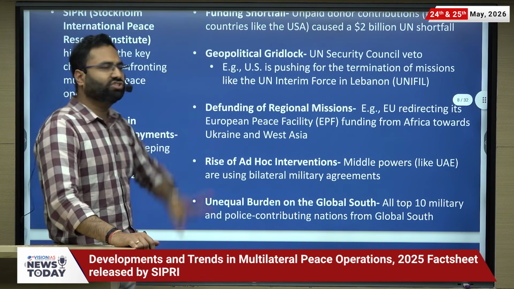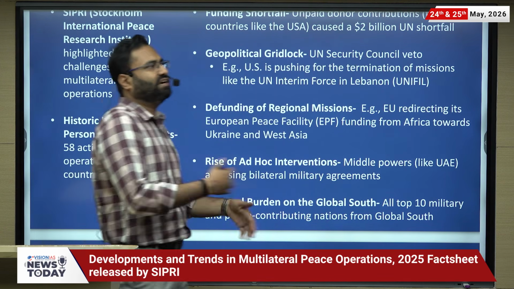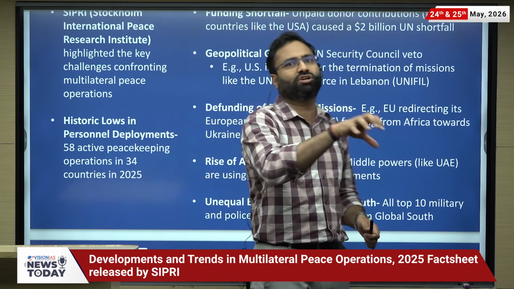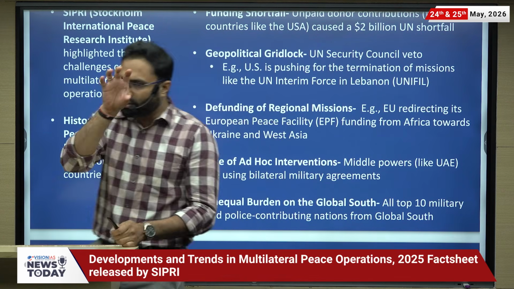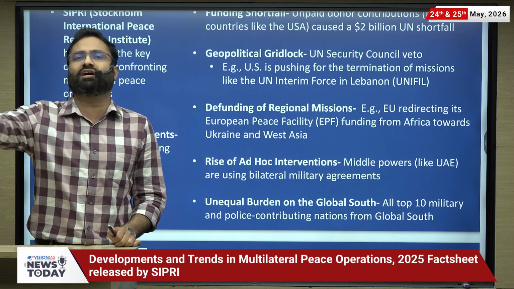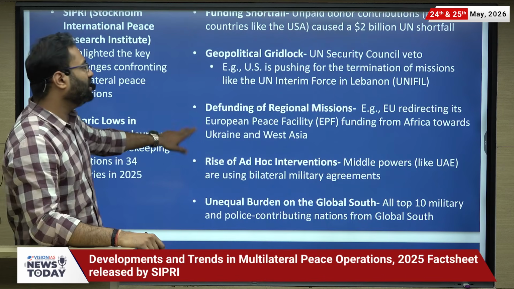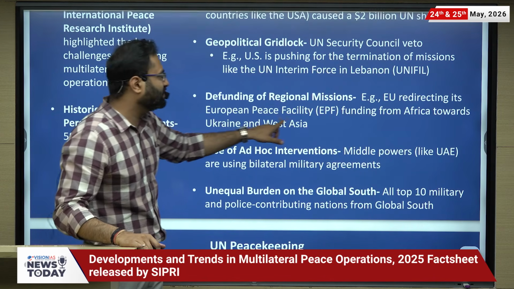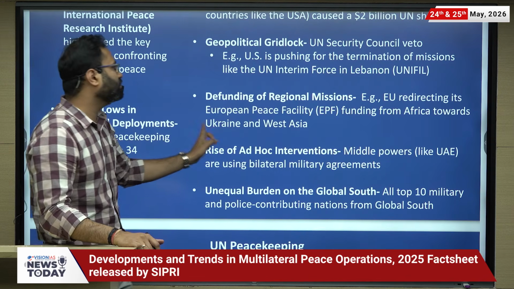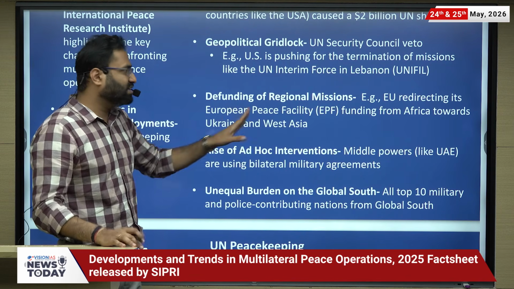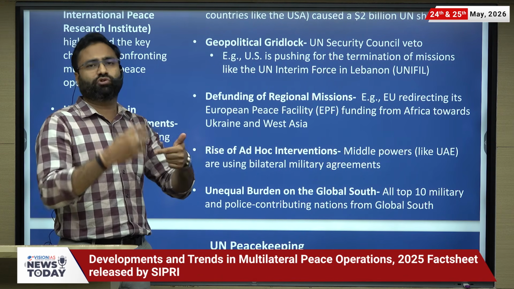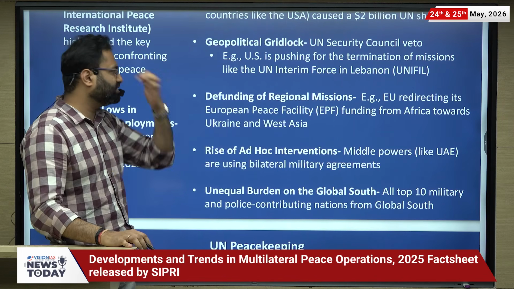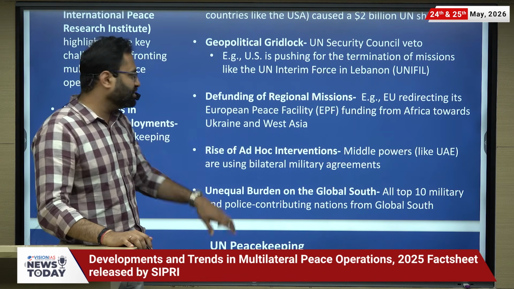Then there is defunding of the regional missions. Countries or regions think, this is not a region of our interest, so we are going to divert our forces and our money to other regions. Like the European Union redirecting its European Peace Facility funding from Africa towards Ukraine and West Asia. What was earlier used for Africa is now going towards Ukraine and West Asia. So that's why funding diversion is also there.